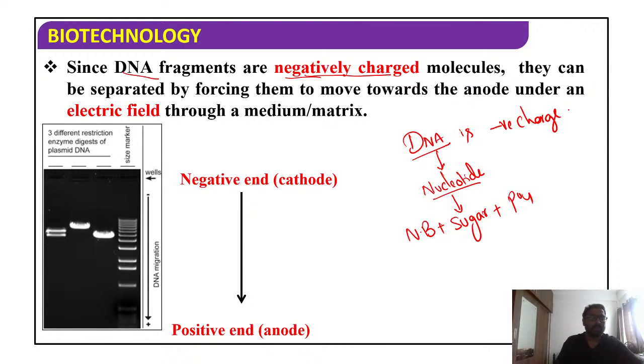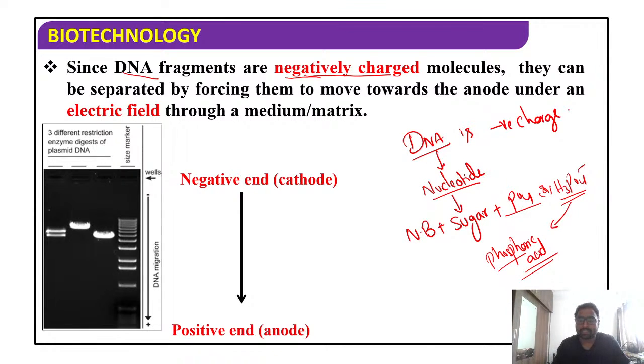Now you know this phosphate is nothing but H3PO4 minus. Because of having the negative charge, DNA gets this charge. Because of which acid, students? Phosphoric acid. Because of phosphoric acid, DNA gets a negative charge. So this we have to keep in mind. Hope you all understand this.